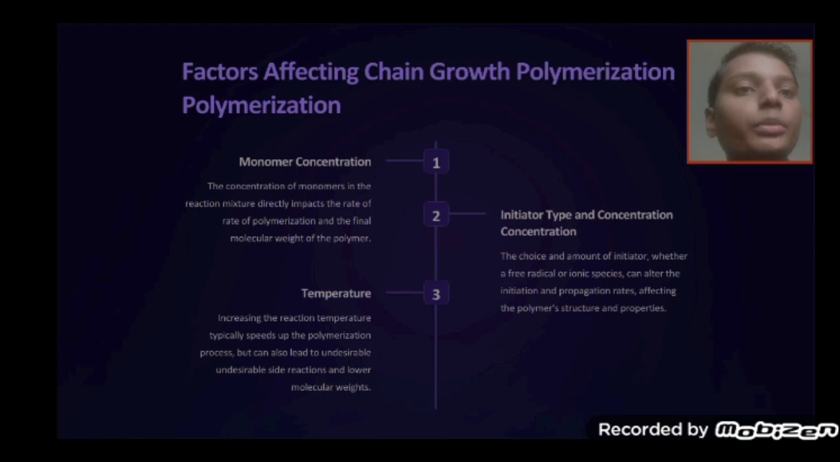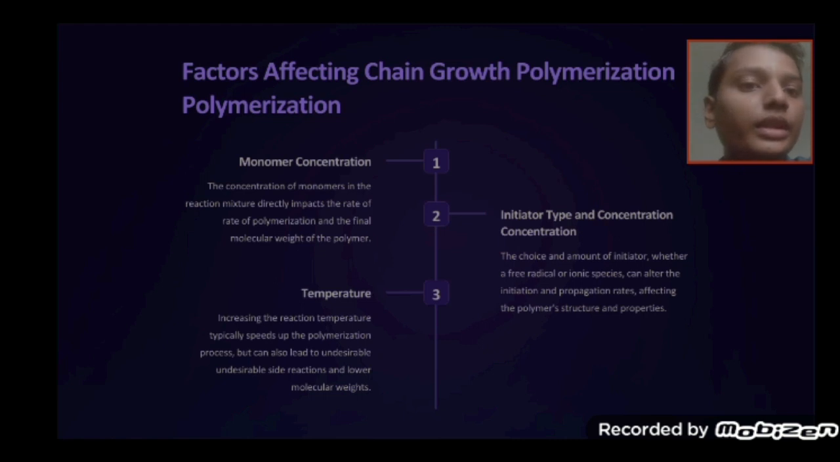Factors affecting chain growth polymerization. Monomer concentration. The concentration of monomers in the reaction mixture directly impacts the rate of polymerization and the final molecular weight of the polymer. Initiator type and concentration. The choice and amount of initiator, whether a free radical or ionic species, can alter the initiation and propagation rates, affecting the polymer structure and properties.